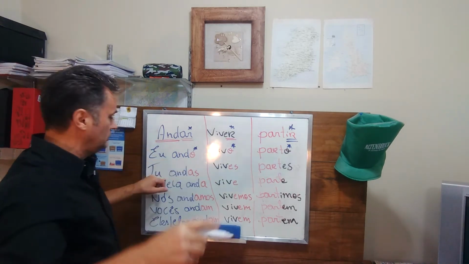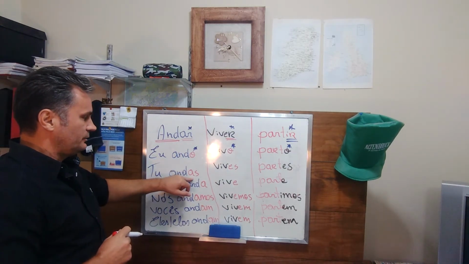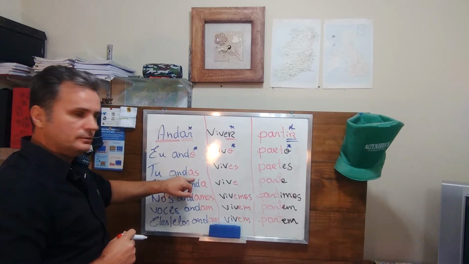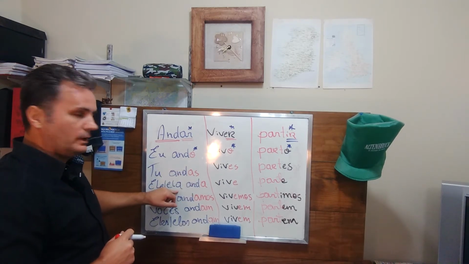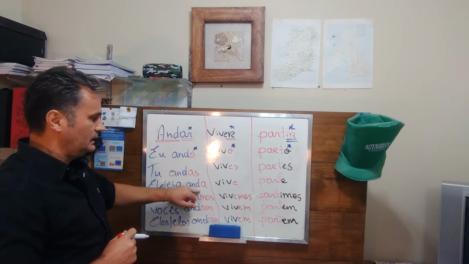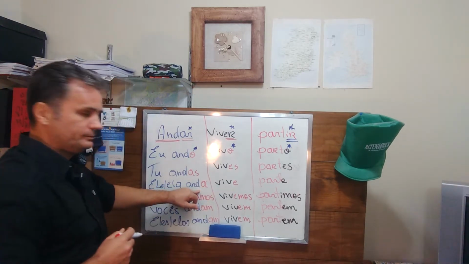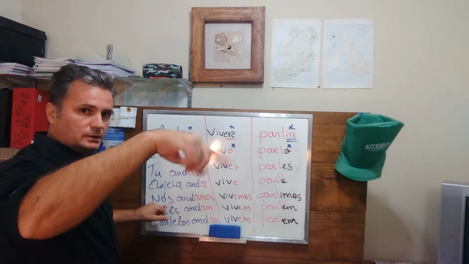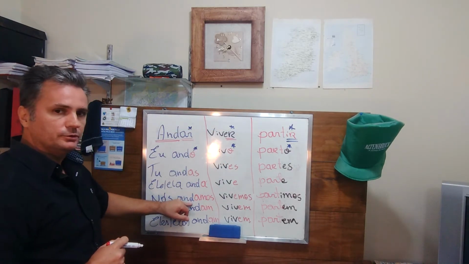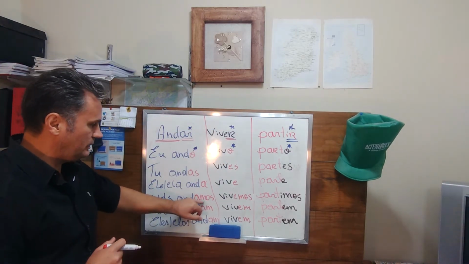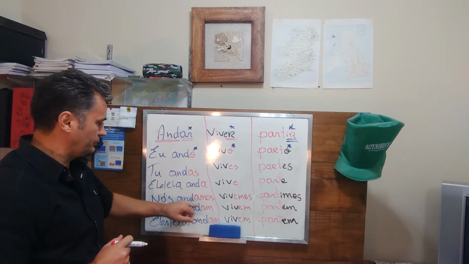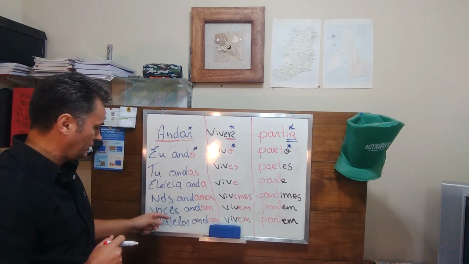You, tu, andas. You add as. Ele ou ela, he or she, anda. You just add a. Nós, we, andamos. You add amos. Nós andamos.